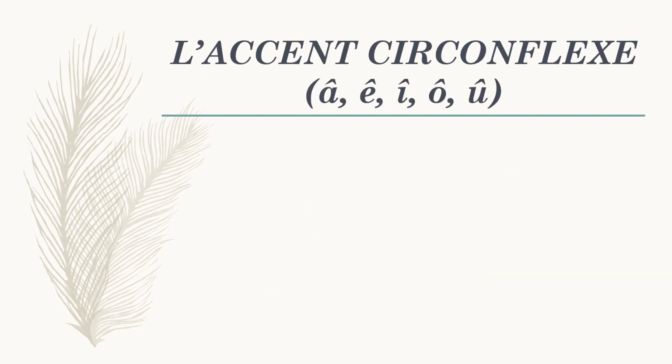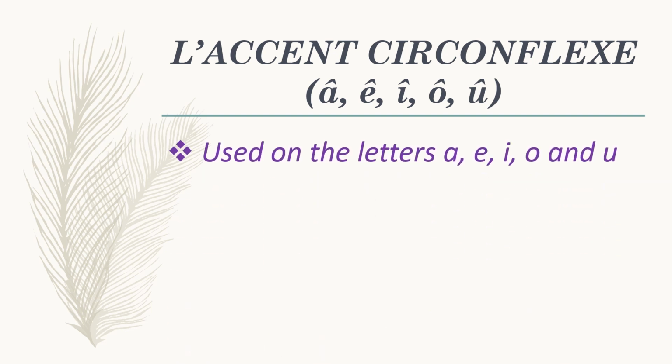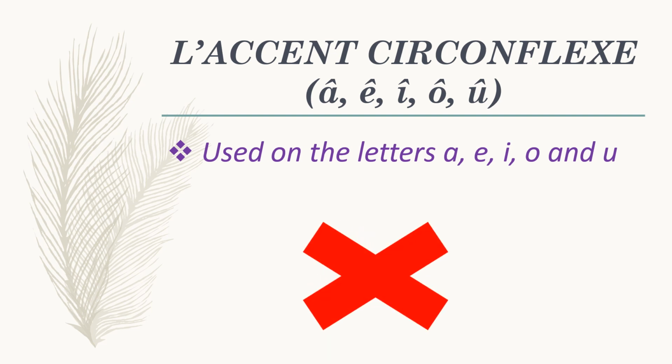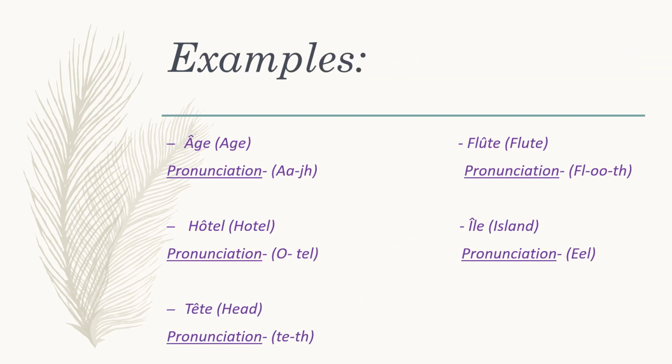The third one, l'accent circumflex. Okay, this one's easy. The circumflex or the little hat is the only French accent that may be found on each of the 5 vowels. So, circumflex has no change in the pronunciation. Isn't that great? No change in sound. Hooray! We have 5 examples. One example for each vowel. Let's look at the first one.